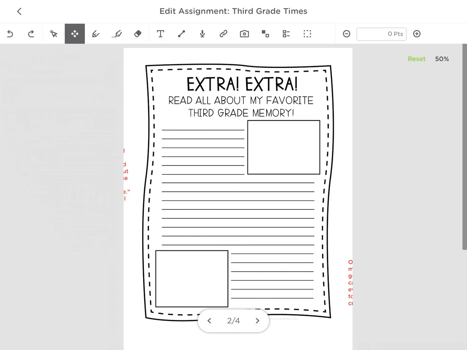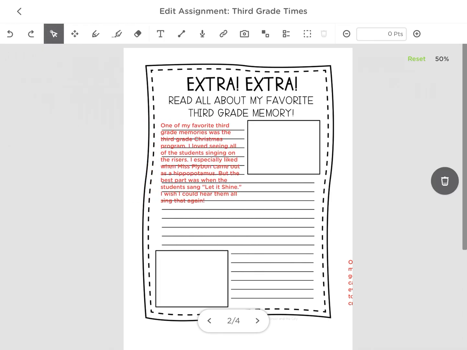So if you want to fill up the whole page and you have enough text to fill up the page, then you can do 1. But if not, then split it into 2. So I'm going to show you my 2 memories. My first one here, I already typed it out just so that you could see it.